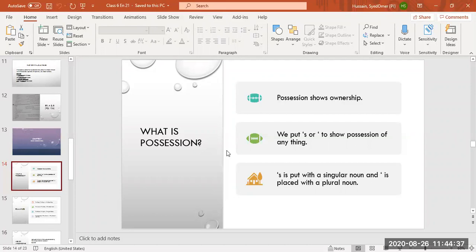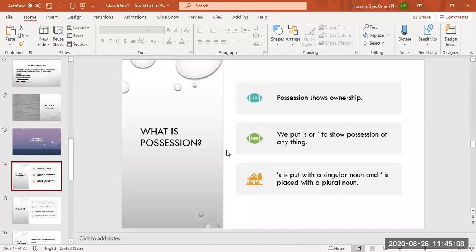If a noun is ending in s, then we are not going to put apostrophe s, we will put only apostrophe. This is the most important thing. Please note it down that if the nouns are ending in s, then we will put only apostrophe at the end. But if the nouns do not end in s, then we are going to put apostrophe s.